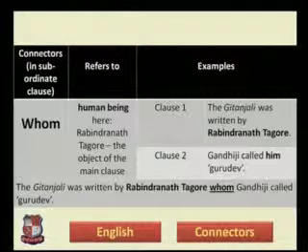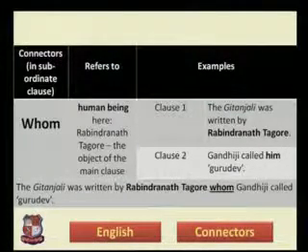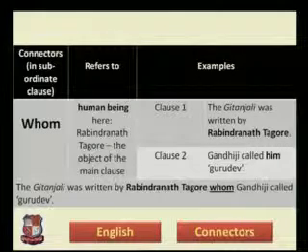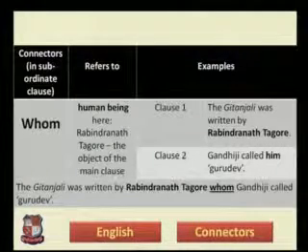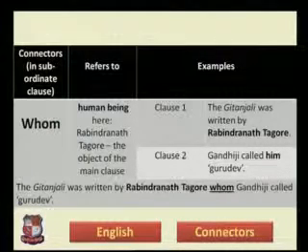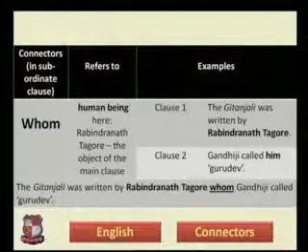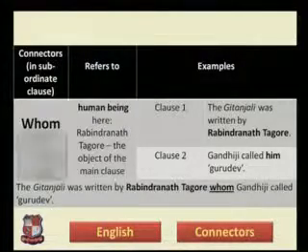The sentence becomes like the Gitanjali was written by Rabindranath Tagore, whom Gandhiji called Gurudev. So now you can see that from clause number 2, him has disappeared. Instead of him, now we refer to the noun Rabindranath Tagore using whom. So this is the use of whom.